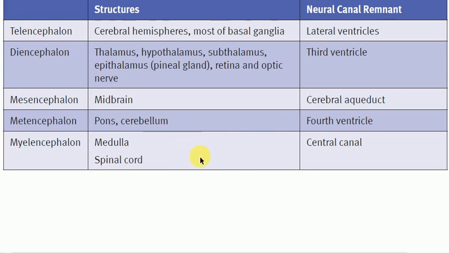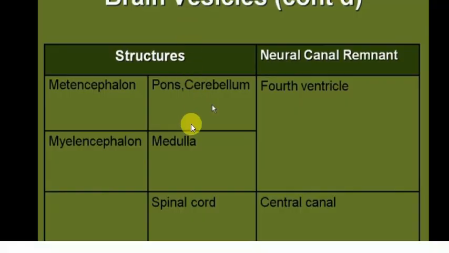So there's a little correction on this chart. This chart is not completely correct. Sorry about that. This is the correct chart. The metencephalon and the myelencephalon, these are the two secondary brain vesicles that are derived from the third primary brain vesicle.